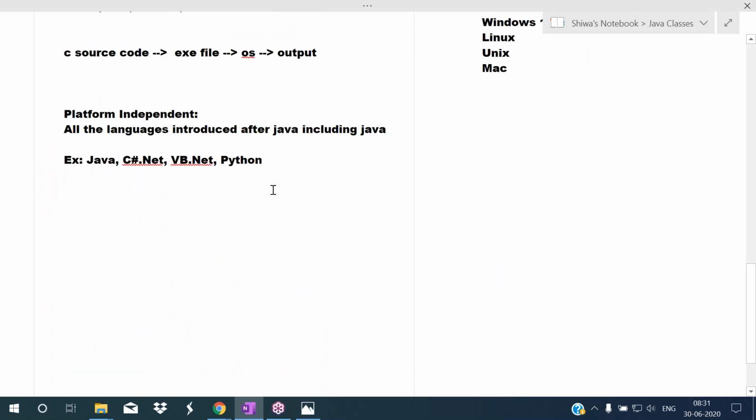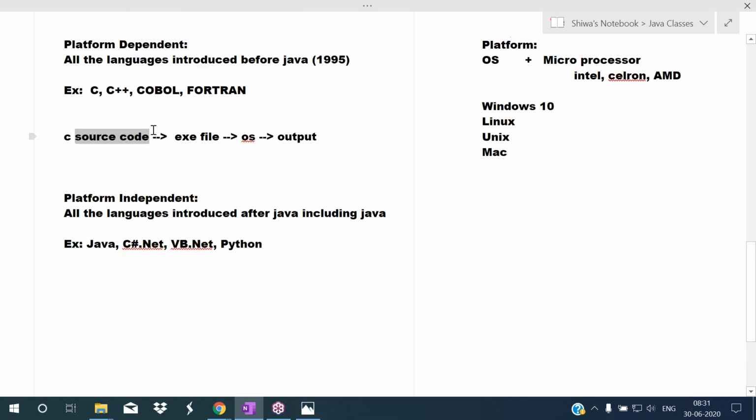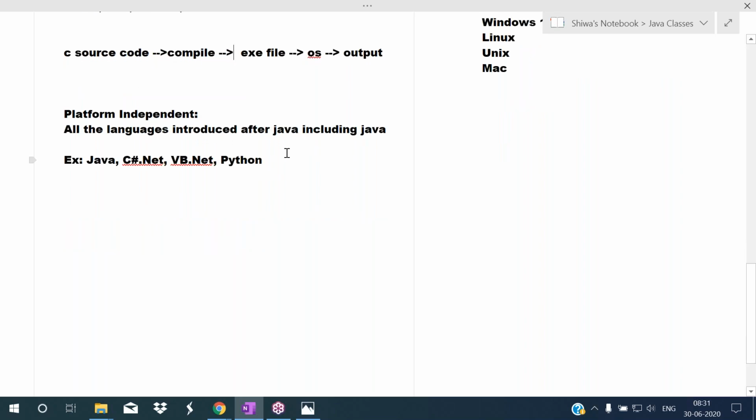In the execution process, they changed one thing here. What is that? I will explain. In platform dependent programming languages, when we compile, an exe file will be created that has the operating system's language. Only that operating system can understand it; other operating systems cannot understand that exe file code. That's why we call C++ platform dependent.